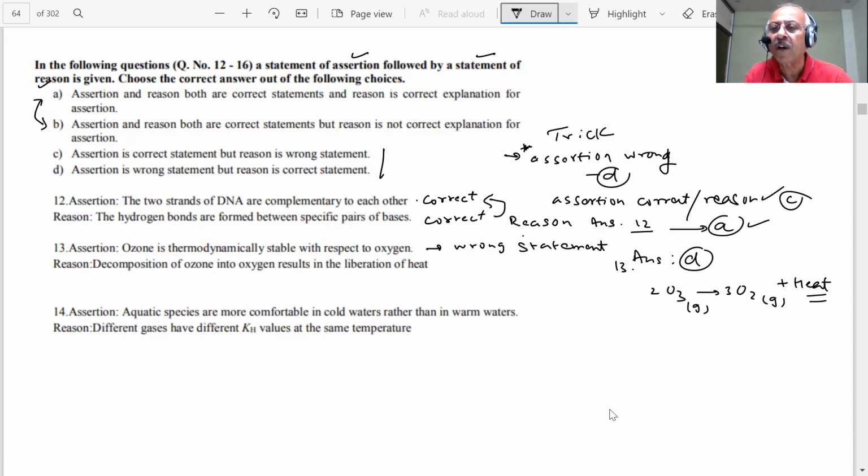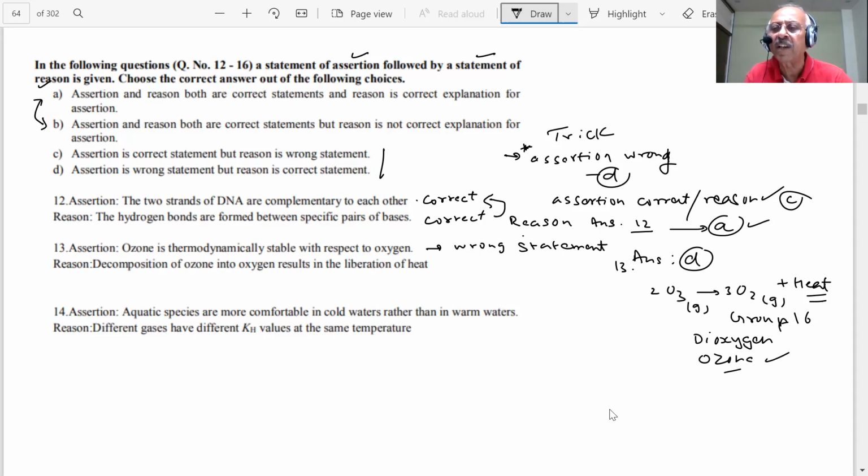You read the NCERT. Which chapter am I talking about, student? Group 16 family, dioxygen and ozone, P block. This question is from ozone. Ozone is unstable. It will dissociate to give oxygen, and the reaction will give heat also.